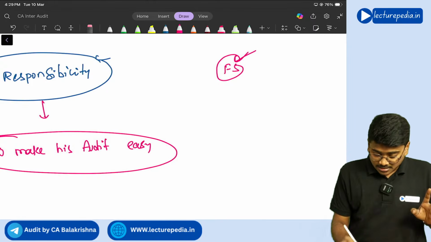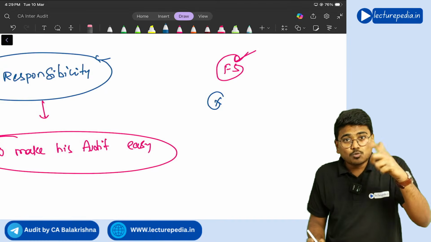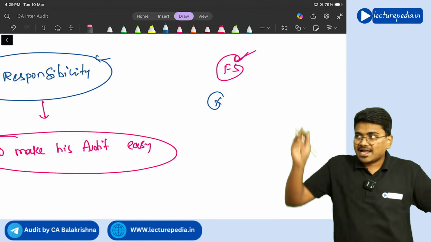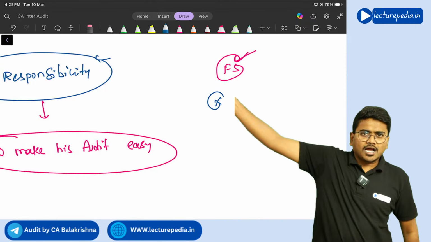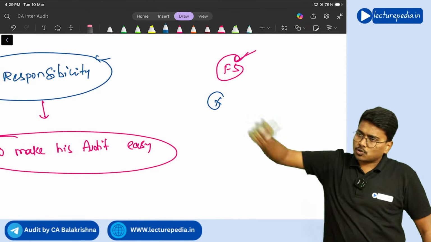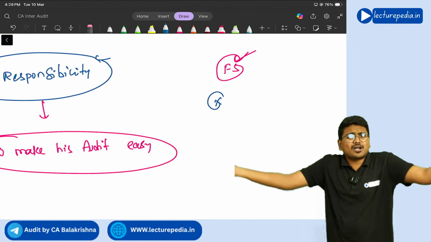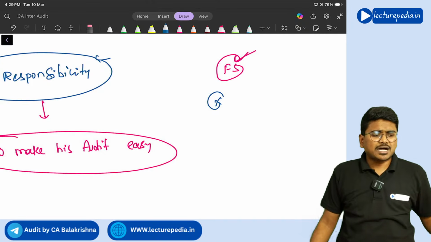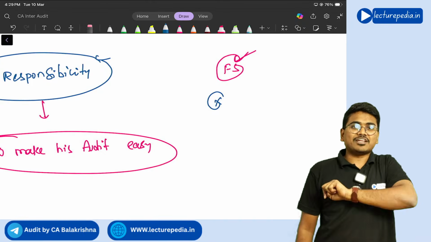Like that, there is no responsibility on the auditor to provide an opinion on the controls. Management cannot ask the auditor, you verify all the controls and tell us whether controls are working properly or not. No, management cannot ask like that, because the auditor has no responsibility as part of financial audit to verify the controls. But he will verify.